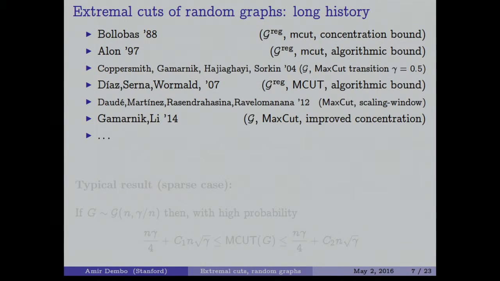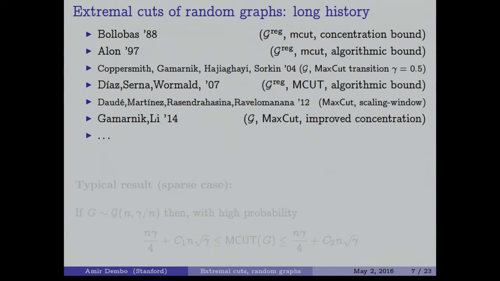In the Erdos-Renyi case, you can even lower the average degree below 1, because you just make p smaller than 1 over n. And in this case, there is a phase transition at gamma equal to 0.5. In the Max-Cut, you can actually make almost all the edges be in your cut. The error between the number of edges and the size of the cut is little o of n. Once you cross this threshold, the error suddenly becomes order of n. This is not present in the regular case, because in the regular case you don't start with such a low graph.